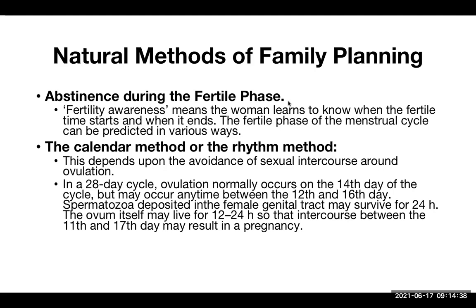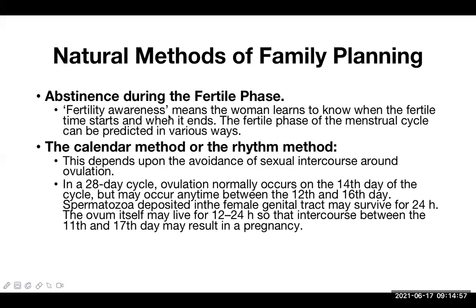So it is mentally satisfying actually, but at the same time it has a high failure rate. If they forget to calculate it properly, or do not know exactly what the fertile phase is, then there is a chance of getting pregnant.